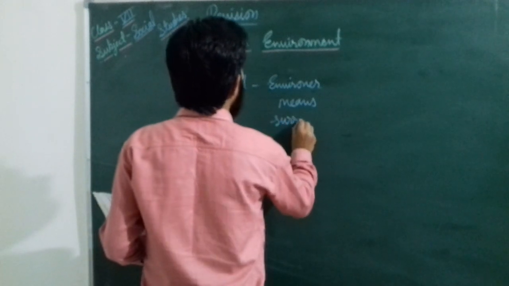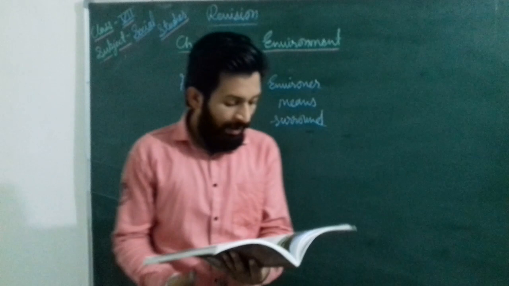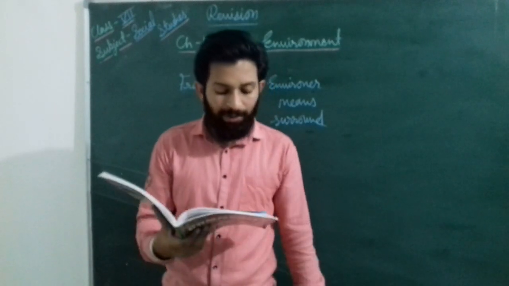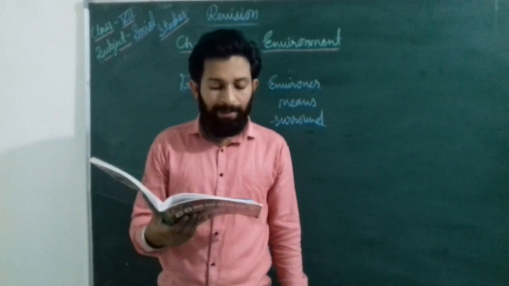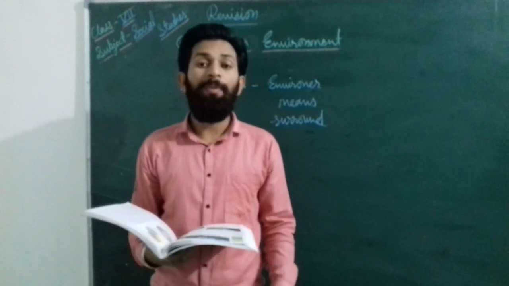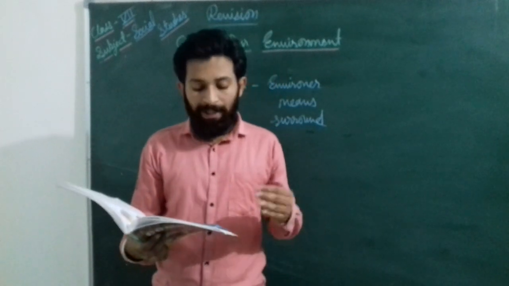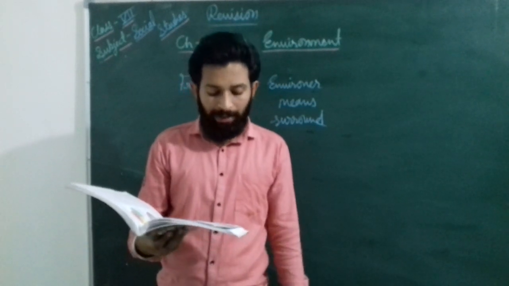Surround means whatever surrounds you makes your environment. It is used to describe everything such as places, things, people, nature, etc. It also includes things created by human beings. Whatever is made by human beings is also included in the environment.